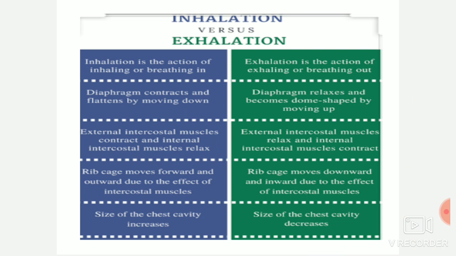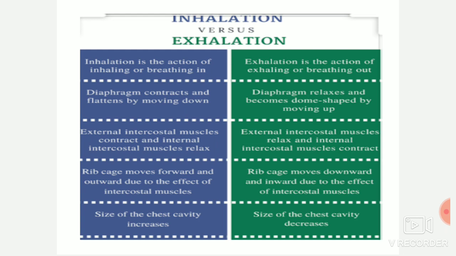But in inhalation, the external intercostal muscles contract and the internal intercostal muscles relax, but in exhalation the external intercostal muscles relax and the internal intercostal muscles contract. Then the ribs move forward and outward due to the effect of the intercostal muscles, but the rib cage moves downwards and inward due to the effect of the intercostal muscles in exhalation.